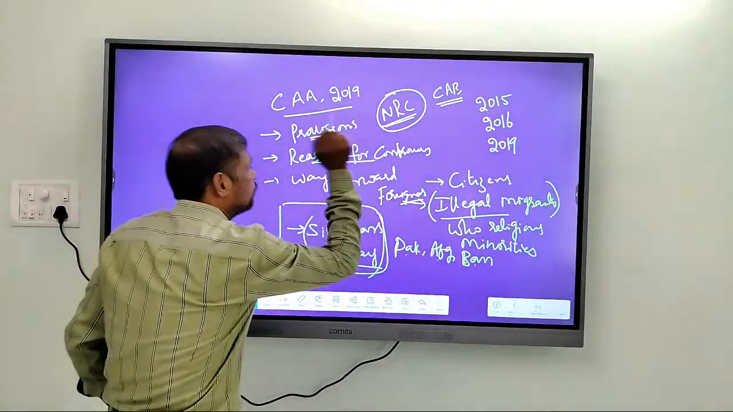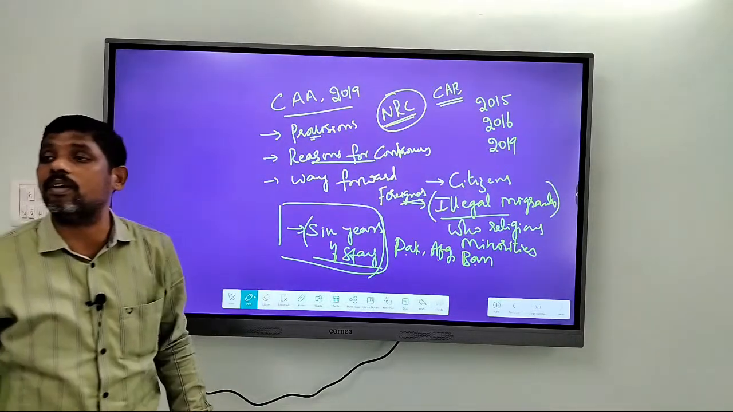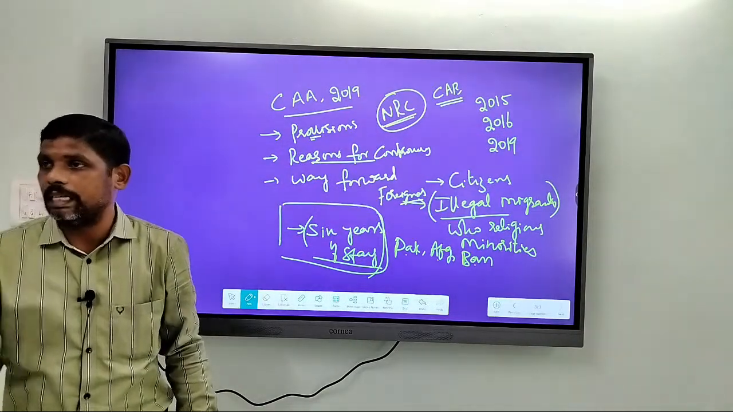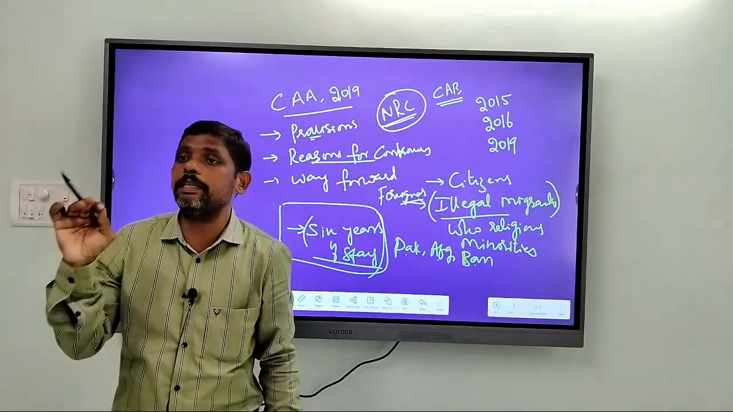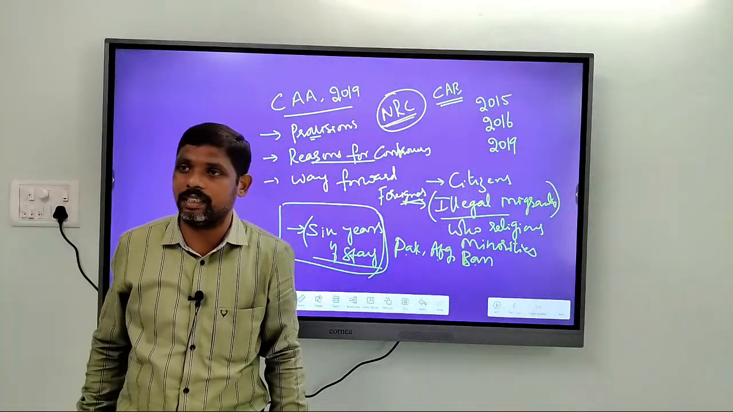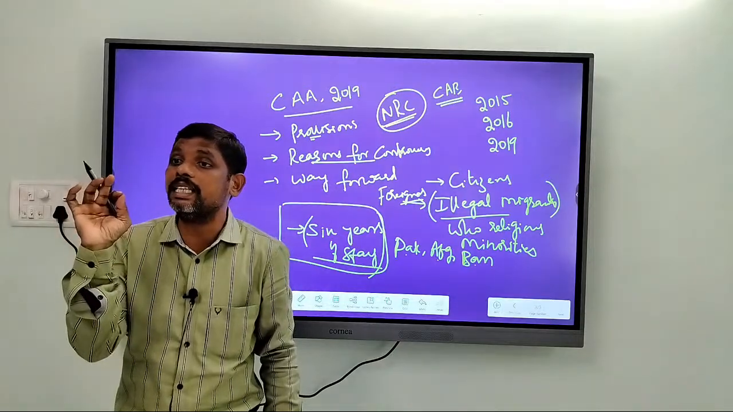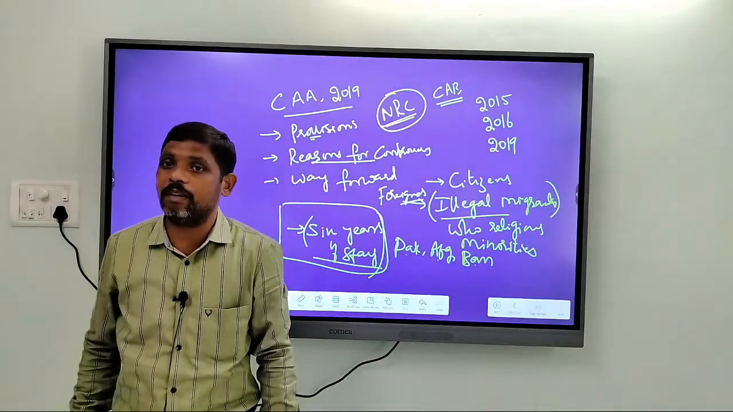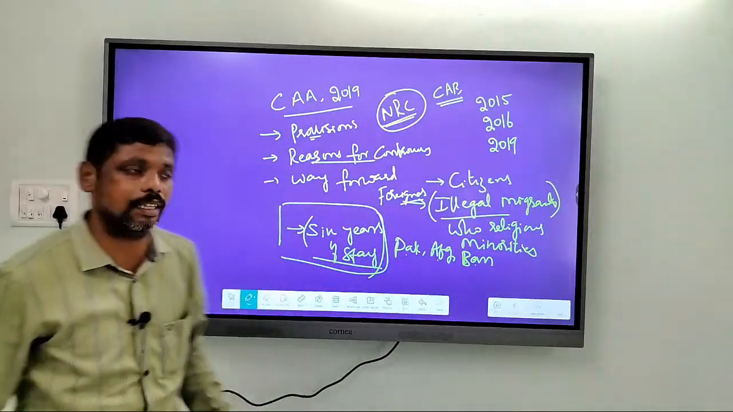Now coming to the reason for controversy. What is the controversy around this? Remember, here the citizenship is based upon what? Citizenship is given to religious minorities. That means religion is taken as a condition for providing citizenship.